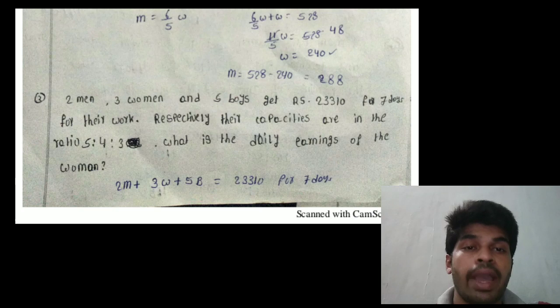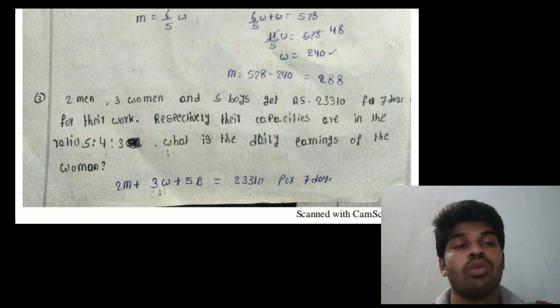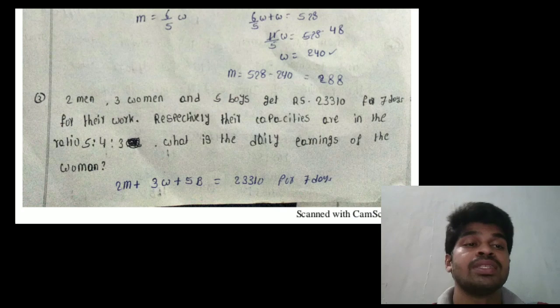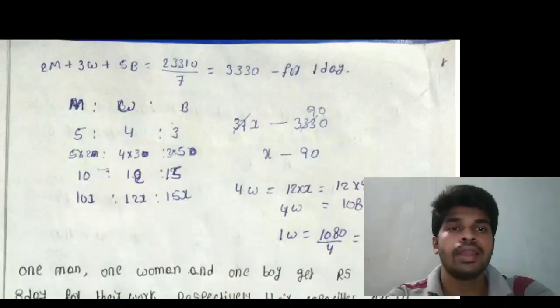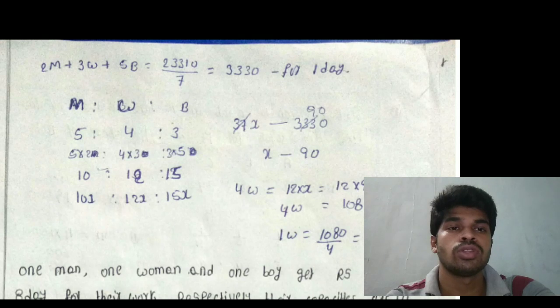Listen, 2 men plus 3 women plus 5 boys equal to 23,310 rupees for 7 days. What is the daily earnings of the 2 men, 3 women and 5 boys? That is 23,310 rupees by 7, that equal to 3,330 rupees for daily earnings of the 2 men, 3 women and 5 boys.